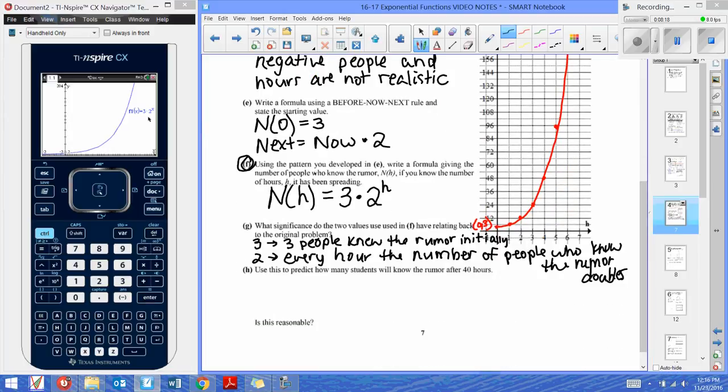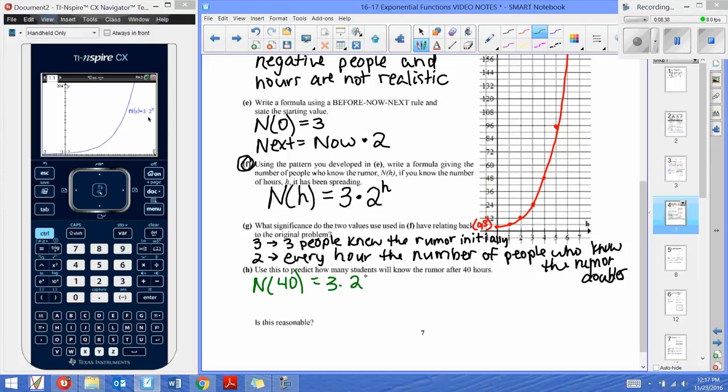Moving on to H, it says use this to predict. So we get to use this function to predict how many students will know the rumor after 40 hours. Oh, that's after almost 2 full days. Well, let's use it. N of, let's put in 40, and see what we get out.